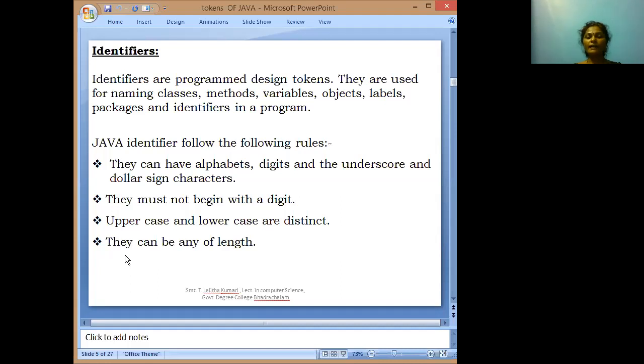Next, all classes and interfaces start with an uppercase letter. Suppose we are taking the Student class. In Student, S is the capital letter. Variables can have uppercase and lowercase letters, and underscore and dollar sign are also used in our variables.